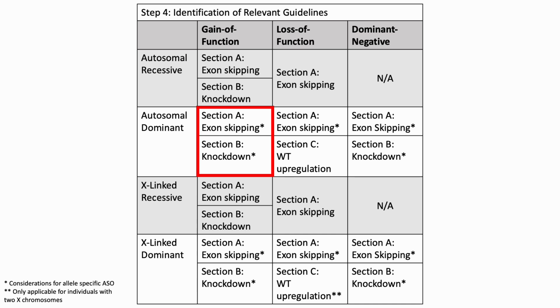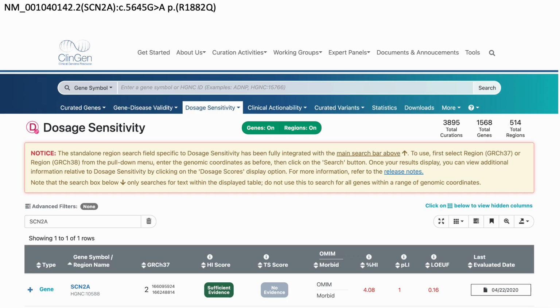Furthermore, we see an asterisk by both exon skipping and knockdown strategies, which indicates a possible need to develop an allele-specific approach. Though designing of an actual ASO is beyond the scope of these guidelines, it is something one should consider to ensure that only the transcript containing the variant is targeted by the ASO. To begin our assessment for eligibility towards knockdown ASOs, we want to evaluate whether haploinsufficiency or loss of function is also a cause of disease.